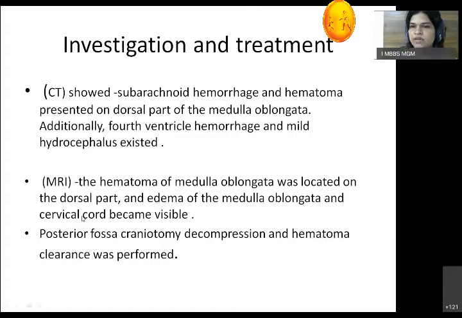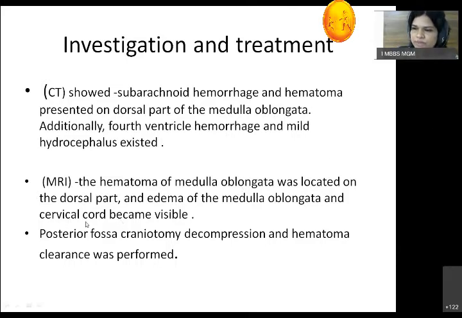Now, MRI is very good for the soft tissues. CT is very good with the hard tissues like bone. So there was a hematoma in the medulla. Also there was an edema of the medulla, also for the cervical cord.